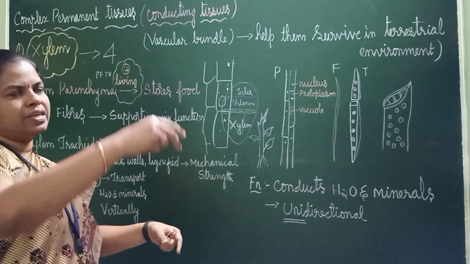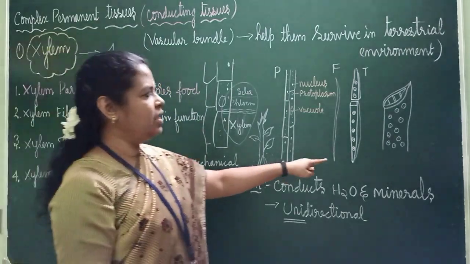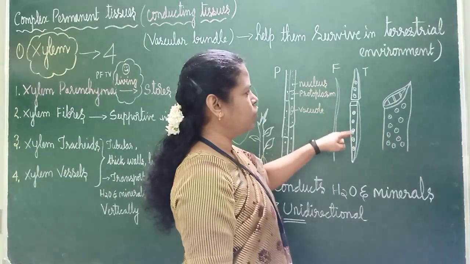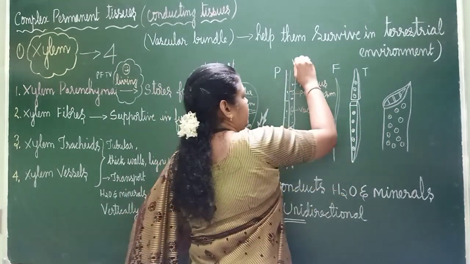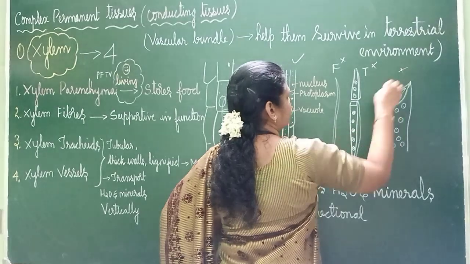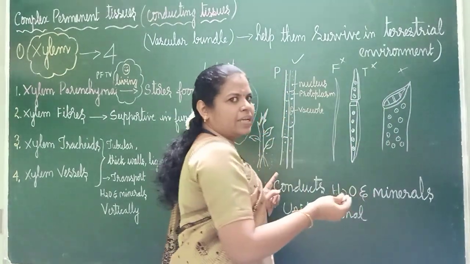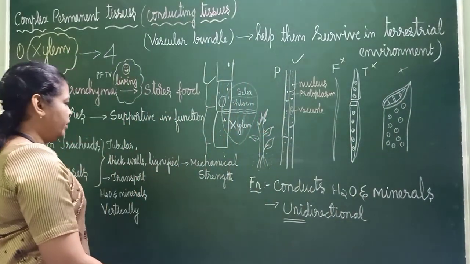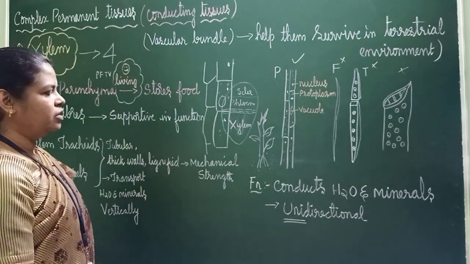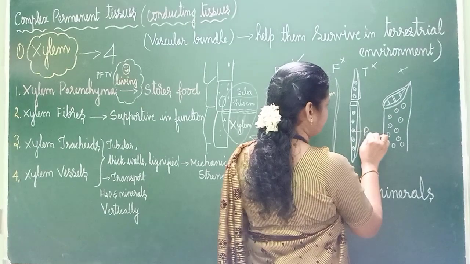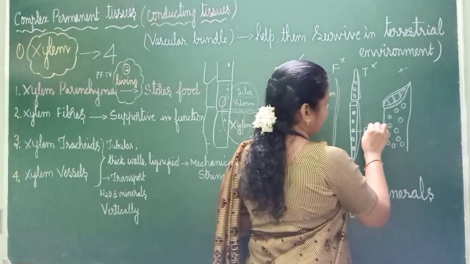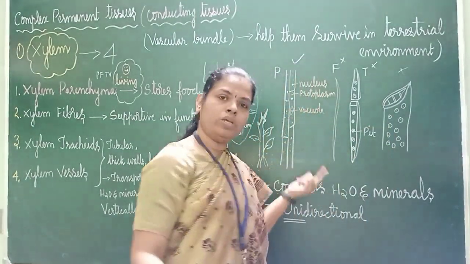In a tube, when you are taking water, how will it be inside? See, like this. Many pits will be there outside. They are also dead. No, these three are dead. Only this is living. These three are dead. So here it is just like a tube, and water will be absorbed. The water will move from this end to that end. It will be moving. So many pits will be there. This you can mark as pit. I have told you in biology, labelings are very important. If there are no labelings, no marks.